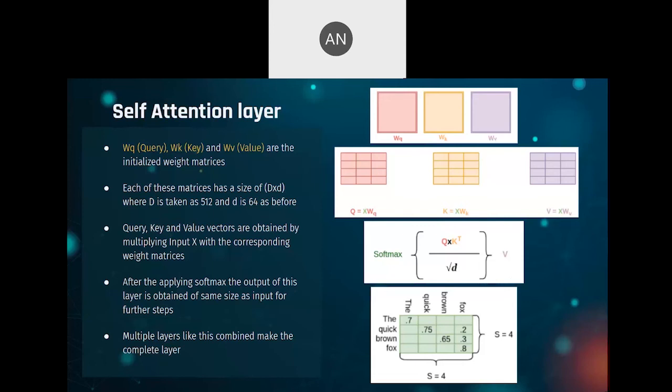And after getting 8 outputs of 4 cross 64, we concatenate all of them together column-wise, so that the number of rows stays the same, 4, but we have 64 times 8 or 512 columns. And that is how we ensure that the output and input have the same dimensions, by using 8 self-attention layers in parallel.